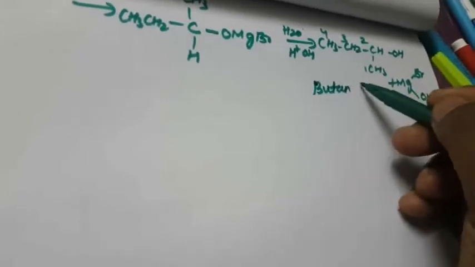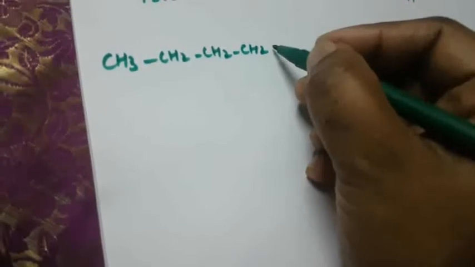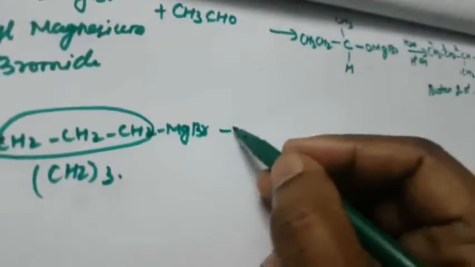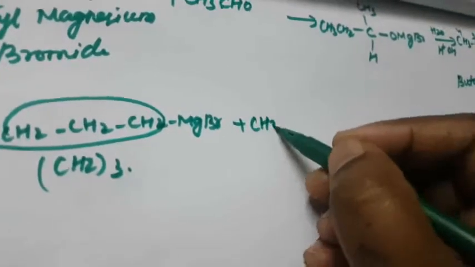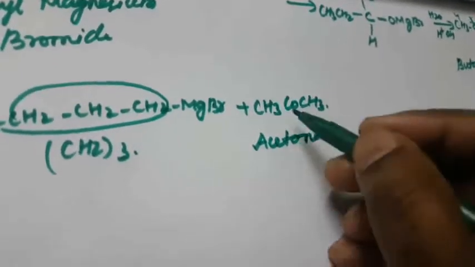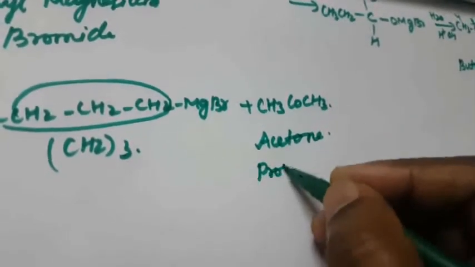How to name this compound? 1, 2, 3, 4, butan-2-ol. Okay, so this is another one. So next one is tertiary alcohol. How to write the tertiary alcohol? CH3 CH2 CH2 CH2 MgBr. So this is in your textbook, simplified, CH2 thrice. Then again it is acetone, CH3 CO CH3. What is the compound name? This is acetone. Another name of this compound, 3 carbon means propane, propanone.